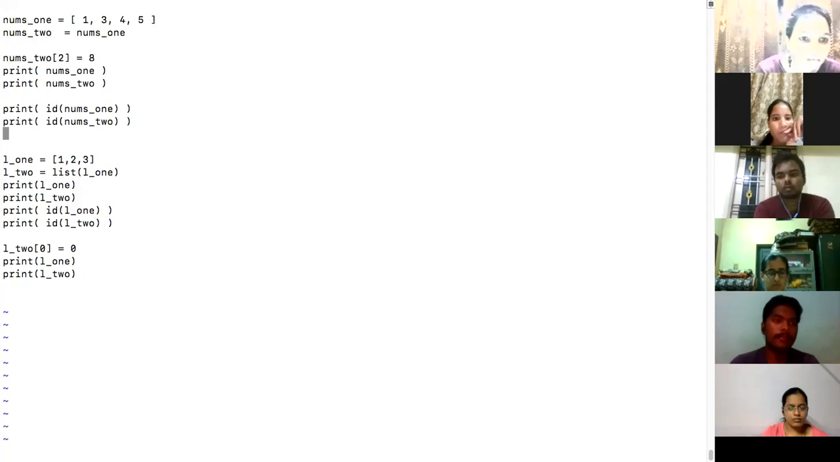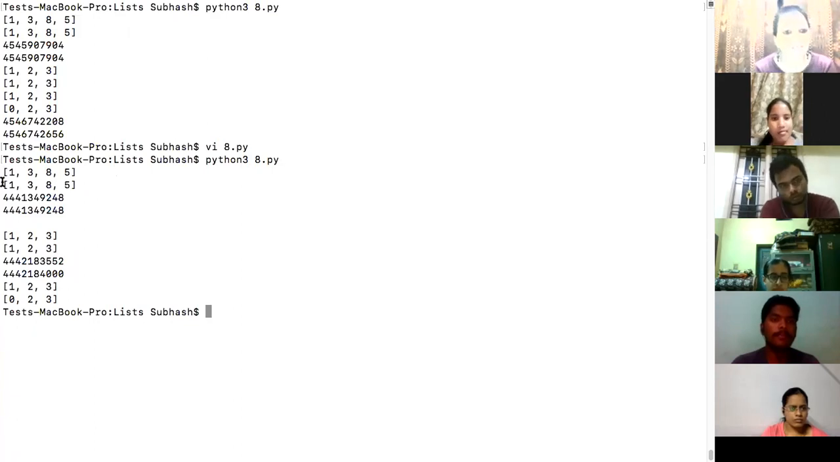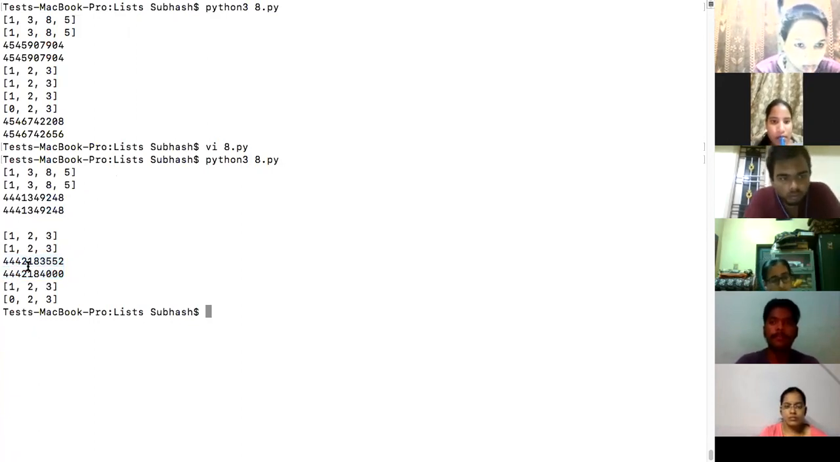Let me put a print new line so that the output would be visible properly. So what happened? Did you see that? I made a new list. Now the ID I'm trying to print, both are different. Did you see the ID now? They are different. So I made a separate list on the heap, using the list function.